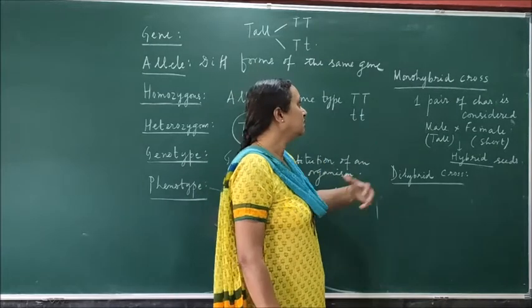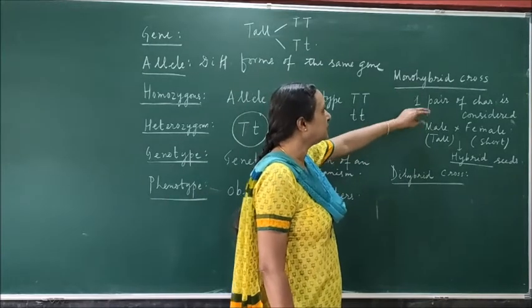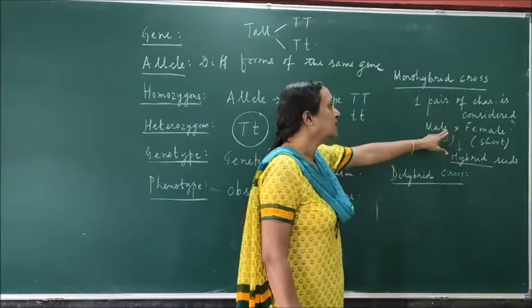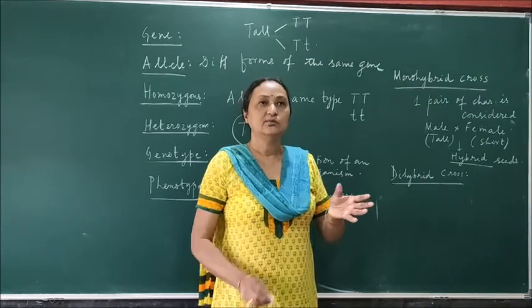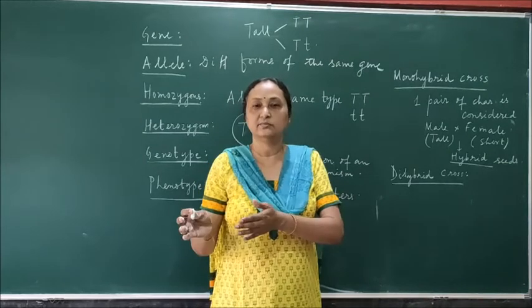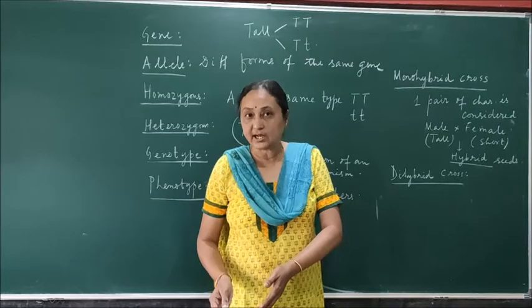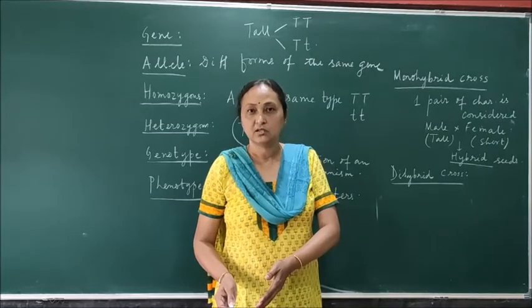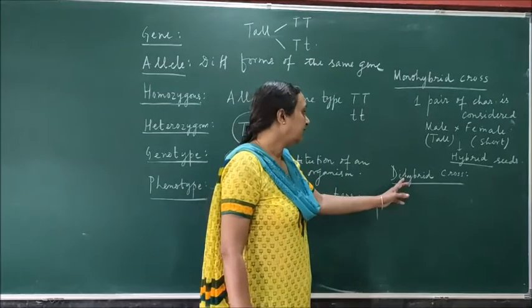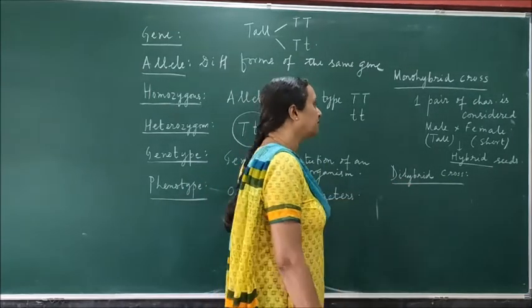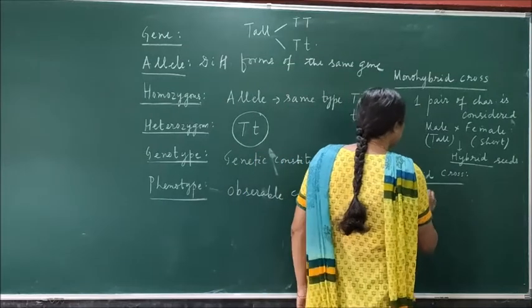Okay. So in the monohybrid cross, we study only one pair of character. So here we are studying only height. I want to see what was the height of the male plant, what was the height of the female plant, and now what is the height of the hybrid progeny. So this kind of cross is called monohybrid cross. Then di means two. So here we are studying two pairs of character together.